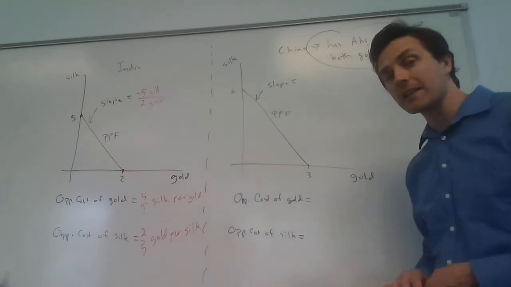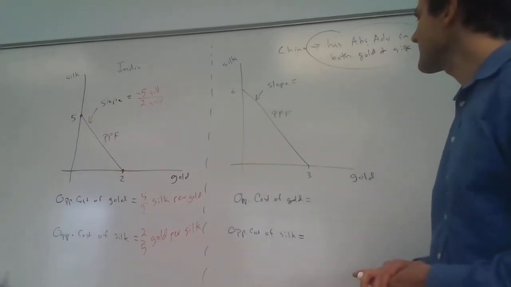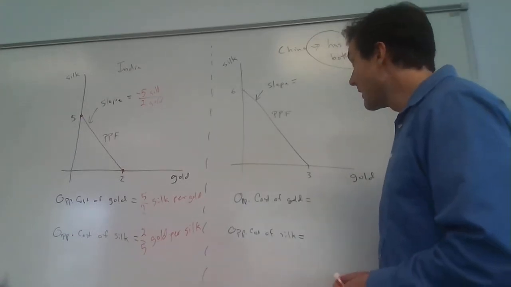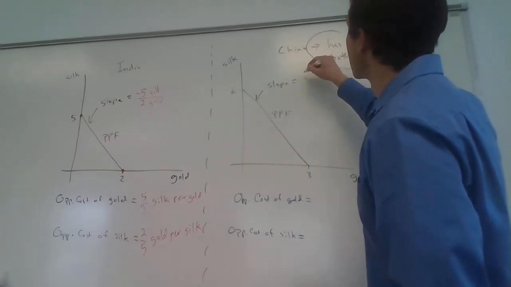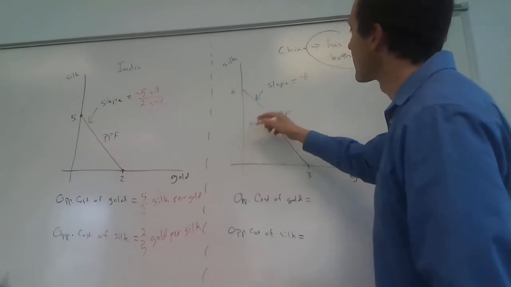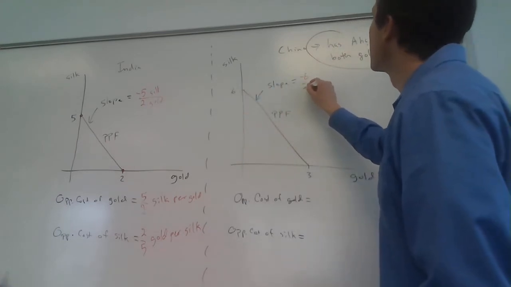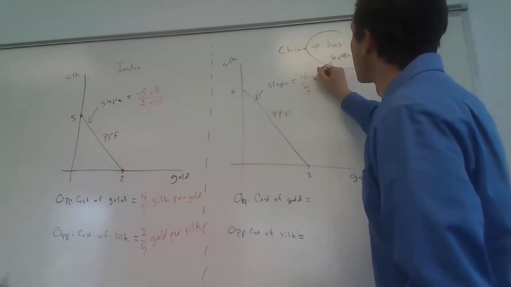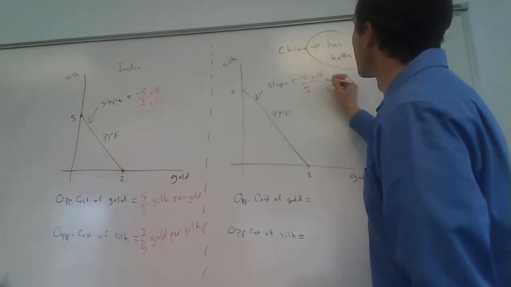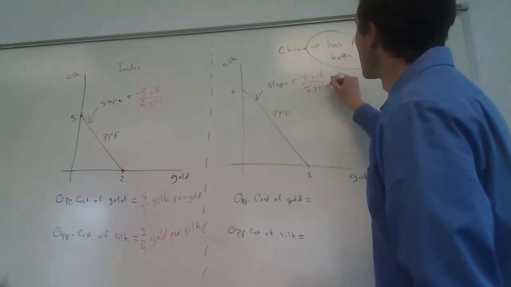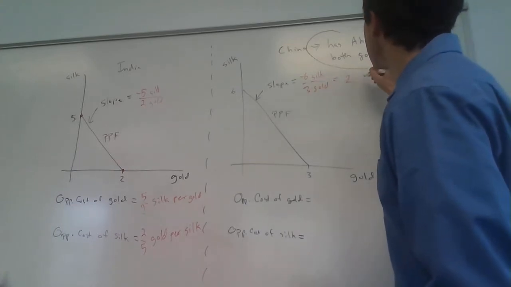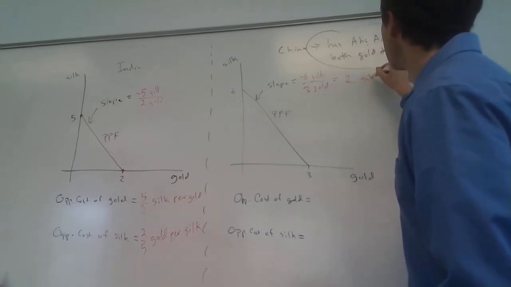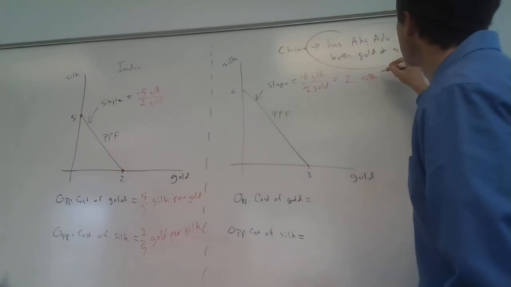Let's figure out the analogous opportunity costs in China. Here in China, the slope is going to be -6 over +3. Keeping track of the units, the -6 is tons of silk, divided by tons of gold. You can think of this as just 2 silk per gold, because 6 divided by 3 is 2.